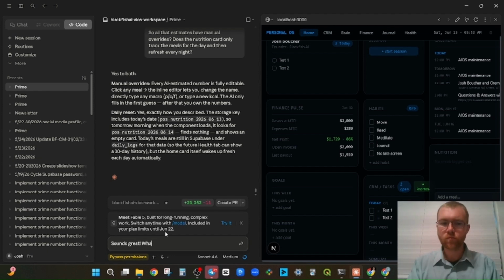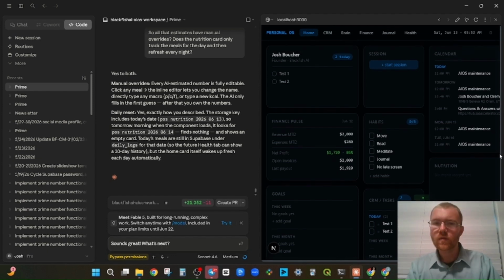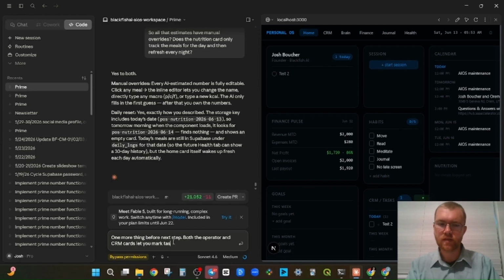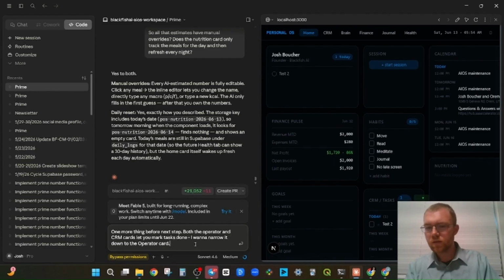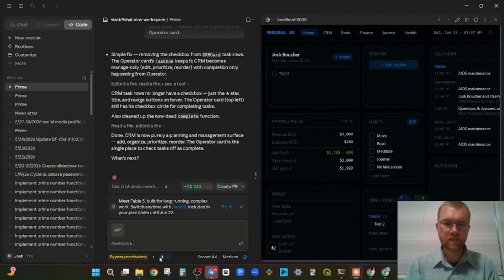Sounds great. What next? What the crap? There's 2 places to mark a task done. One more thing for next step. Mark tasks done. I wanna narrow it down to 1 task card. Which one should I keep? Yeah, okay. Awesome. What is the next step?